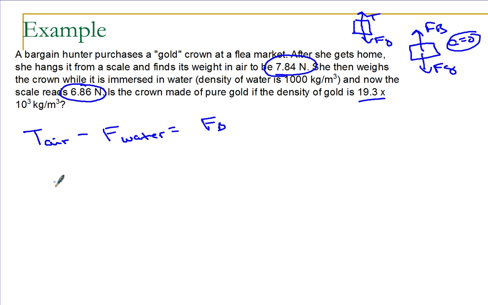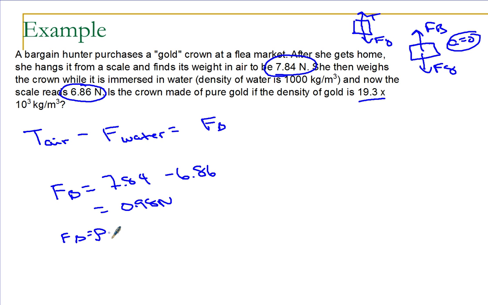So, what do I get? Fb is equal to 7.84 newtons minus 6.86 newtons, or 0.98 newtons. Now, the buoyant force is equal to rho, the density of the fluid, times the volume of the fluid, times g.